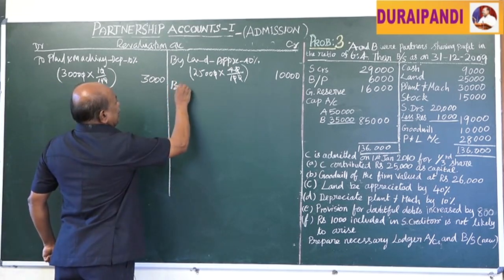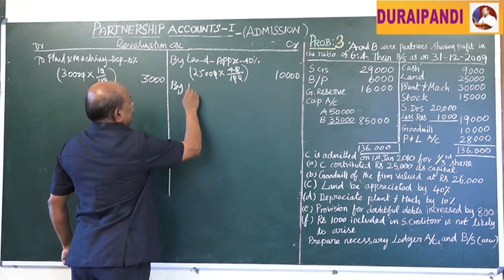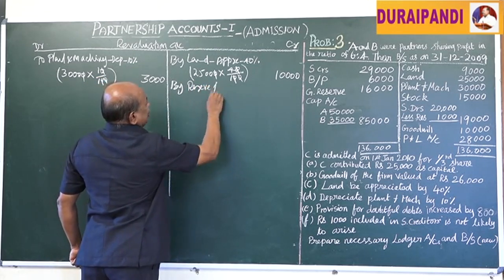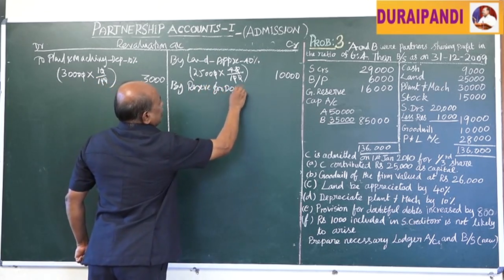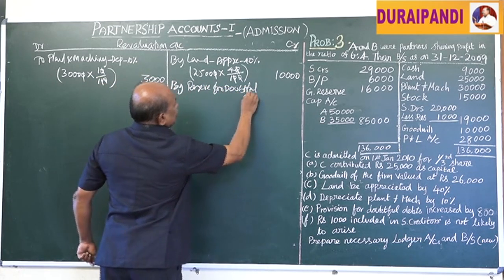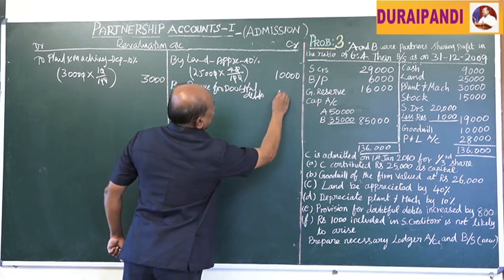First, transfer the reserve for doubtful debts to the credit side. Reserve for doubtful debts, that is 1,000 rupees.